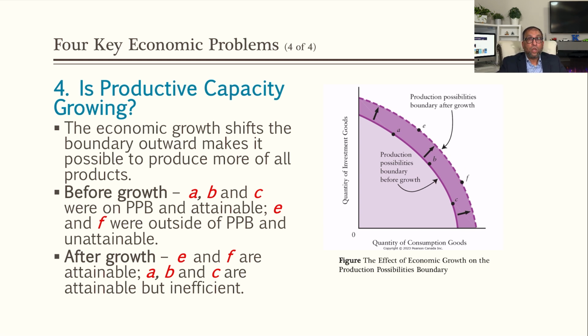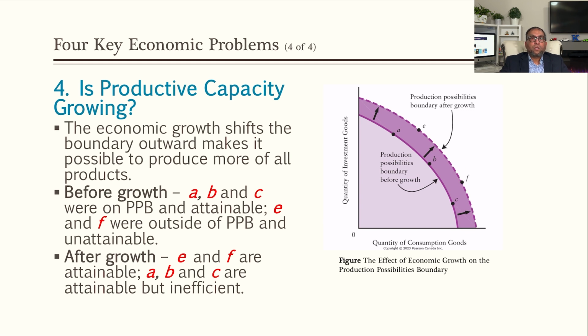And we see in many countries the production possibility boundary shifts outward very rapidly, or sometimes it doesn't. In some countries it's not shifting rapidly or not shifting at all. Those countries are going to be struggling in their economic situation.